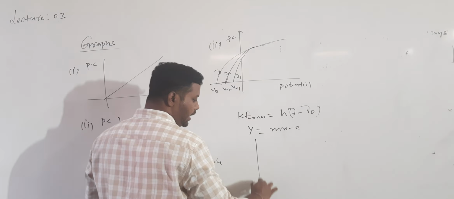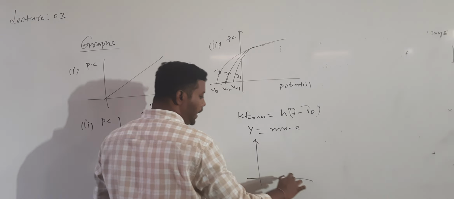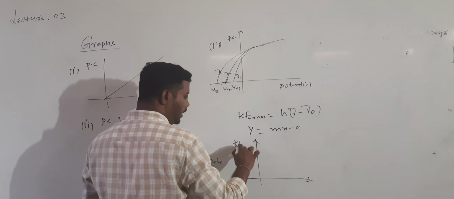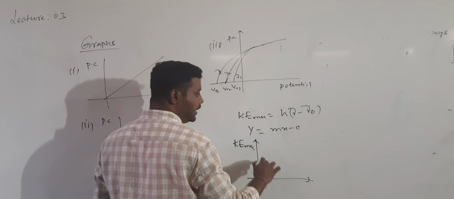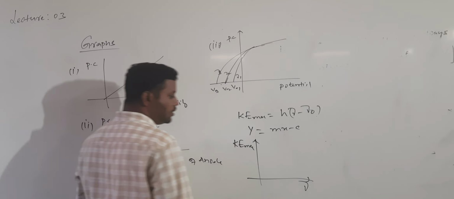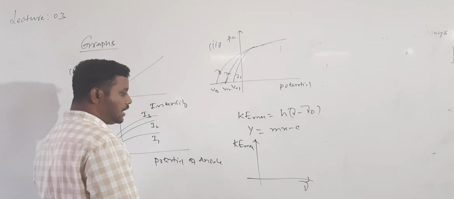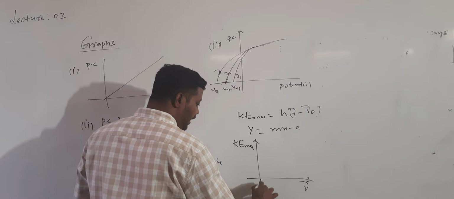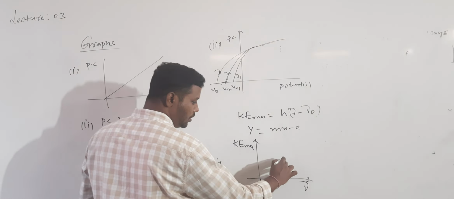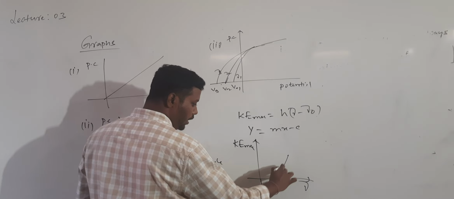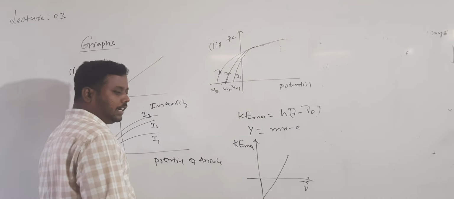So if I plot the graph between maximum kinetic energy, Ke max, and frequency, what is the shape of the graph? The graph shape is a straight line with a negative y-intercept. So what about the y-intercept value? It will be a negative y-intercept.